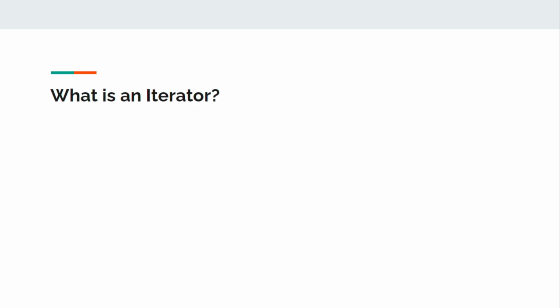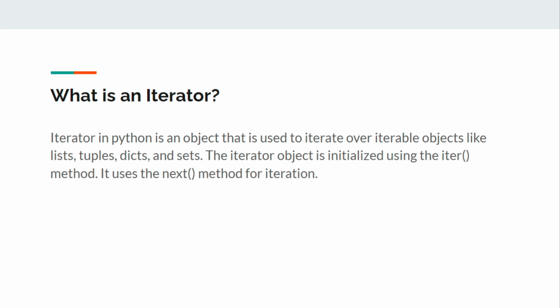So now let's see what an iterator is. By the definition you will again get confused, because an iterator in Python is an object that is used to iterate over iterable objects like lists, tuples, etc. And the iterator object is initialized with the iter method, and it uses the next method for iteration. If you have no idea what an iterator is, all of this terminology, iterable, iterator, is going to confuse you.